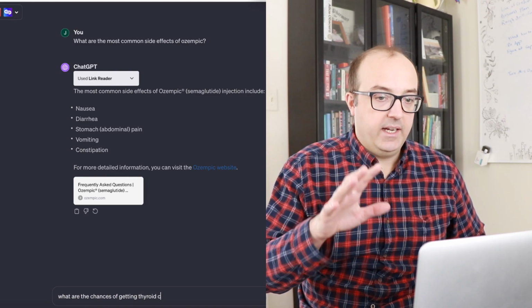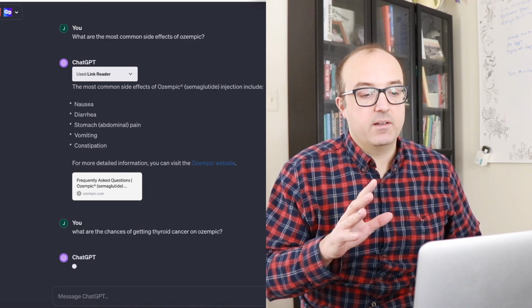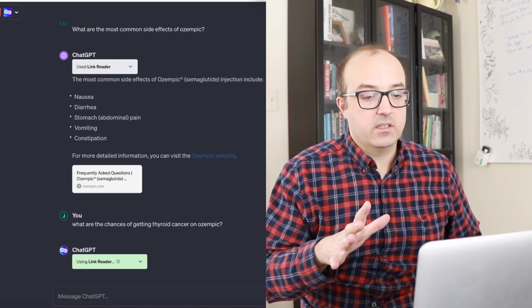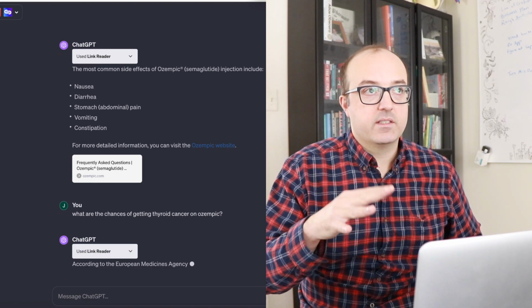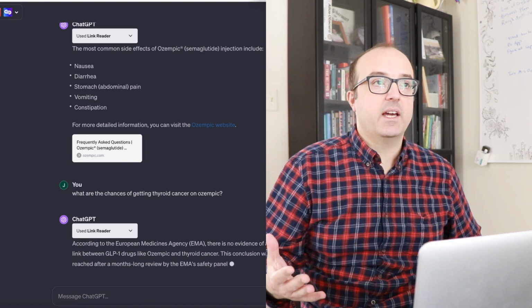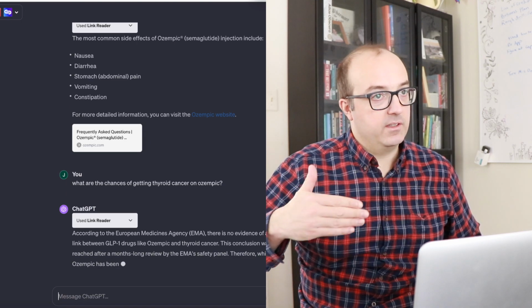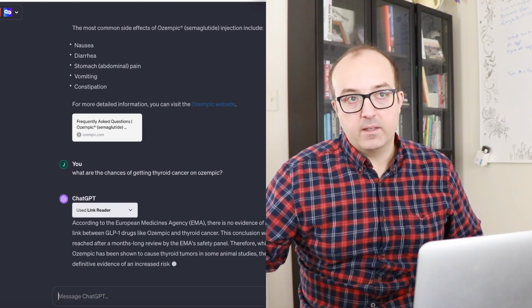So I actually don't like this answer, because if I was telling a patient, I would say there is a chance of thyroid cancer, and especially if it is in the family, or if one of your relatives had it, that might be enough reason for you to consider that as a reason not to use Ozempic based on